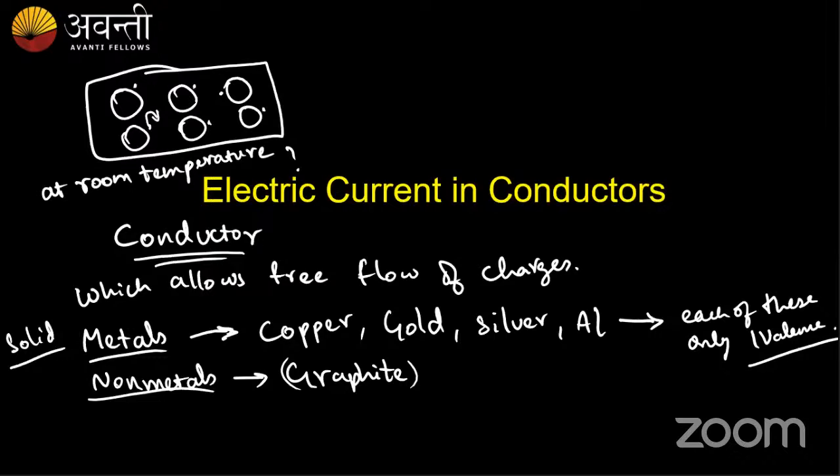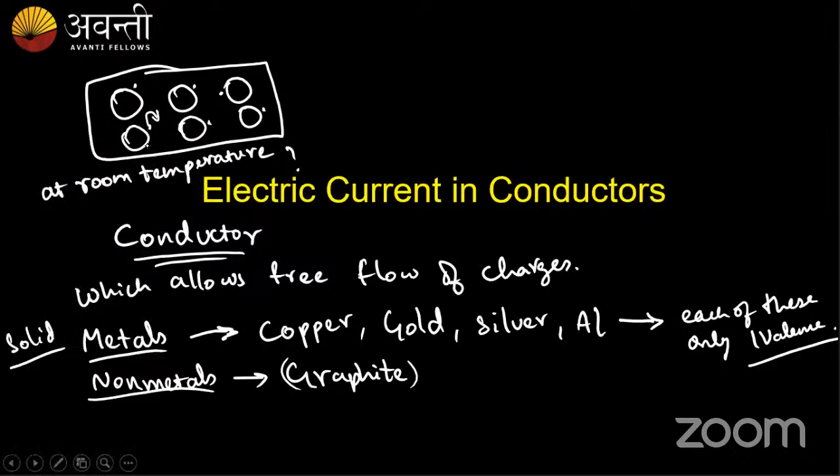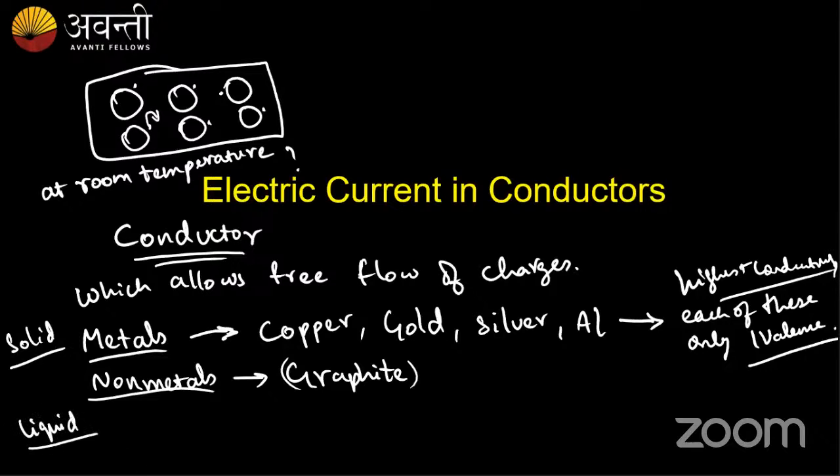Each of them has the highest number of valence electrons which are free to move. So they are free to move from one orbital to the orbital of another atom. Hence, they have the highest conductivity. So what is conductivity? We'll learn about it in detail. Apart from these, are there any liquid conductors? Do we have any liquid conductors?